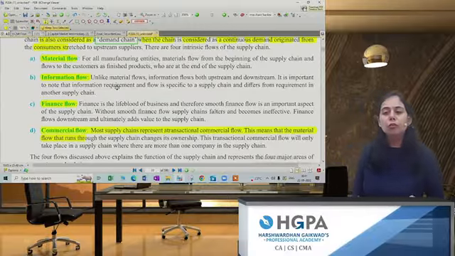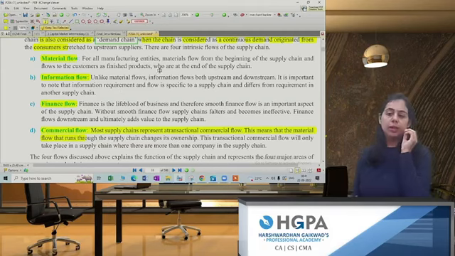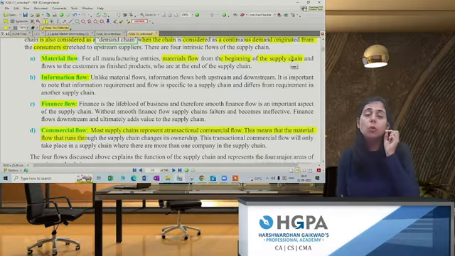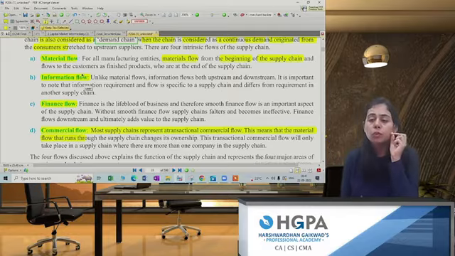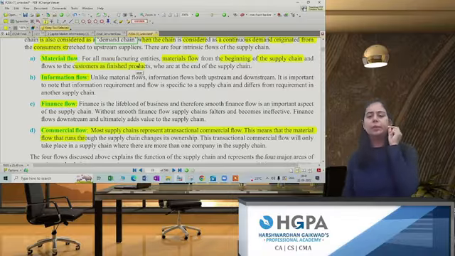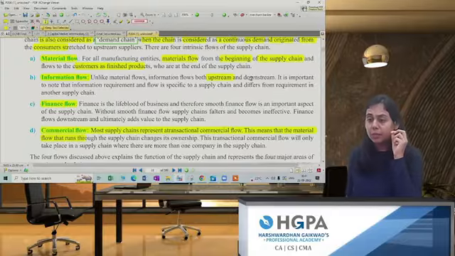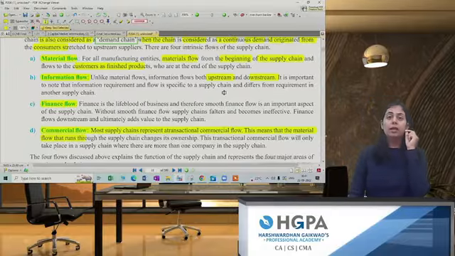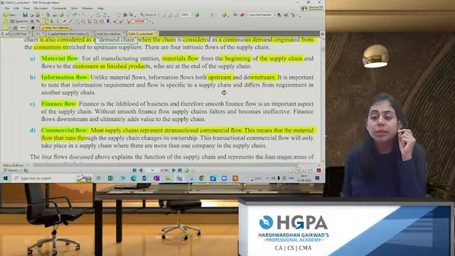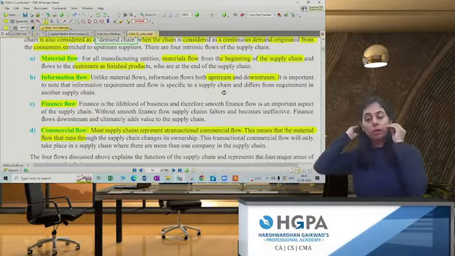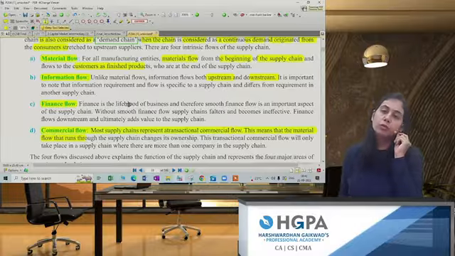Cool. Material flow means what? All the manufacturing entities, the material flows from the beginning of the supply chain. Supply chain will start only when there is a flow of the material so that the finished goods for the customer can be created. Information flow will be always both ways. It can be upstream, it can be downstream. Why? We will also get the information from the customer whether the customer is happy with the product or not. And it is important that there is a perfect flow of information.